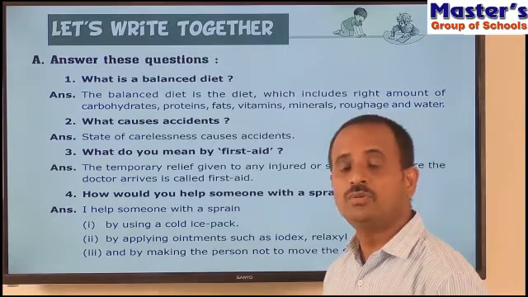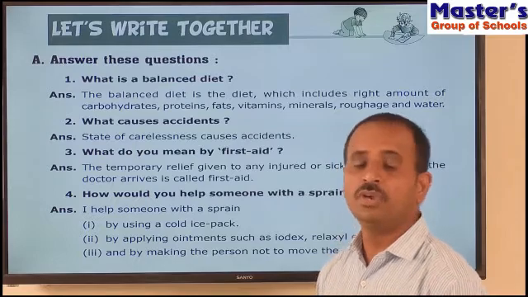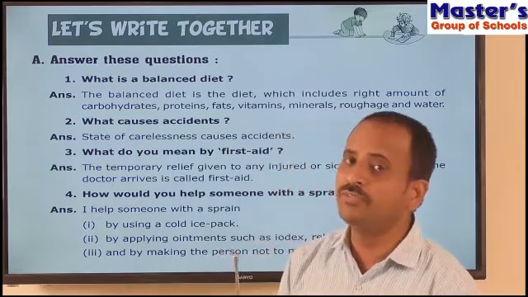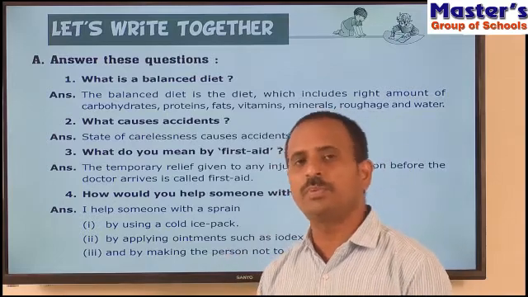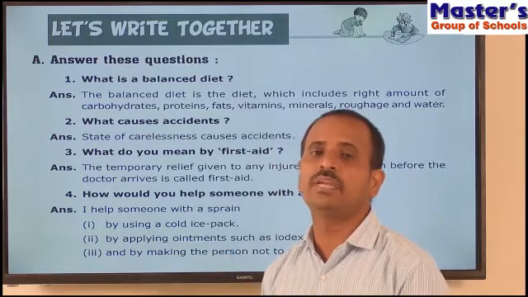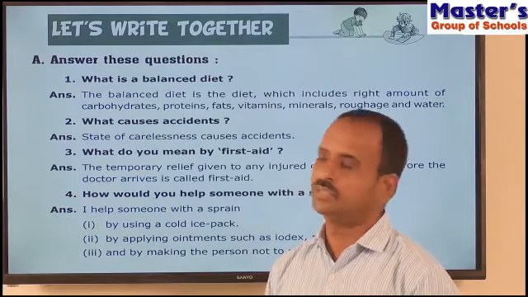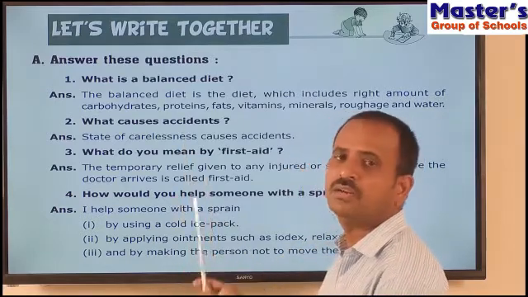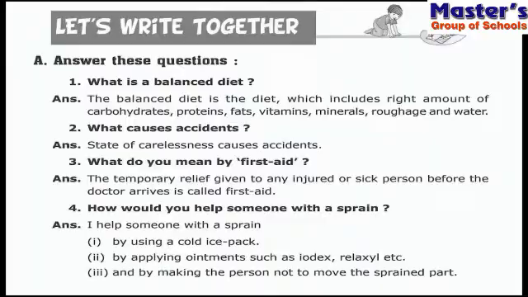So children, don't move the sprained part. If you don't move the sprained part, the pain will be healed very quickly. If you move the sprained part, it will take more time to get healed. So children, these are some questions, and note down these questions and answers in your notebook.